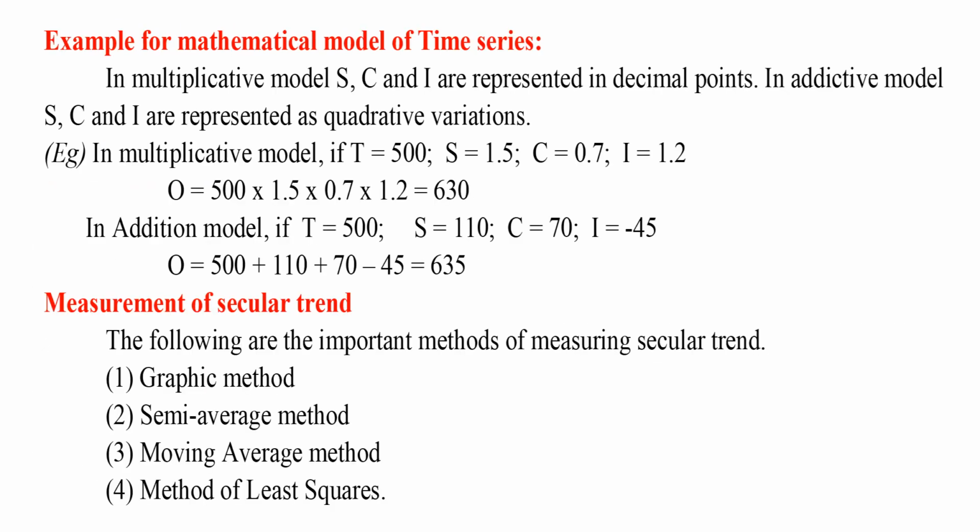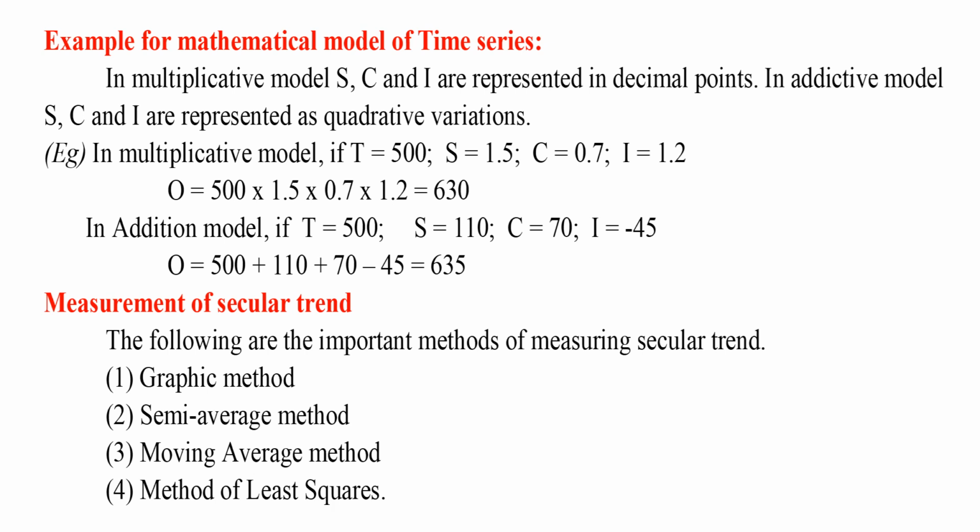Example for mathematical model of time series. In multiplicative model S and I are represented in decimal points. In additive model S and I are represented as absolute variations. E.g., in multiplicative model, if T equals 500, S equals 1.5, C equals 0.7, I equals 1.2, O equals 500 x 1.5 x 0.7 x 1.2 equals 630.